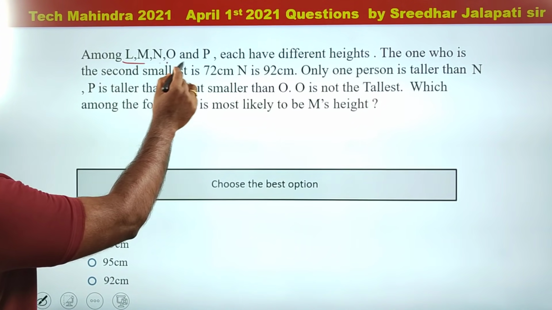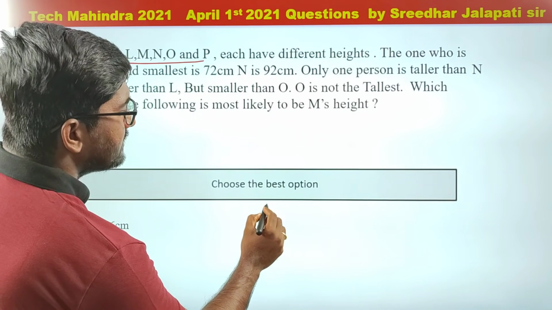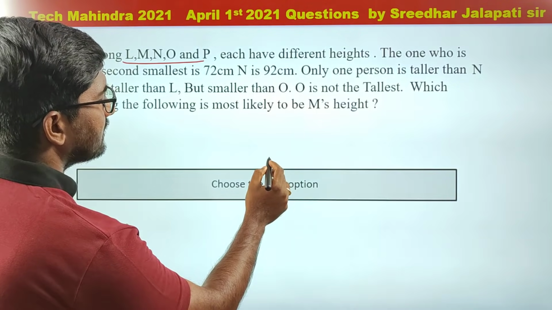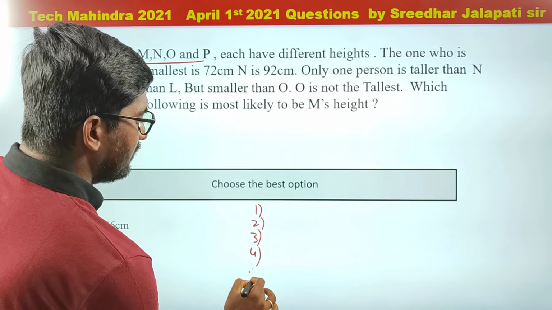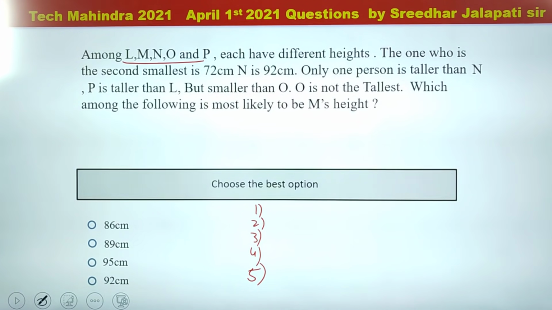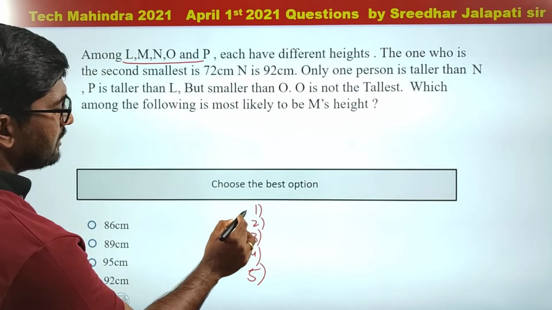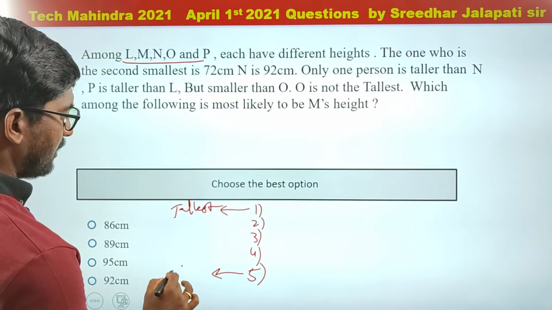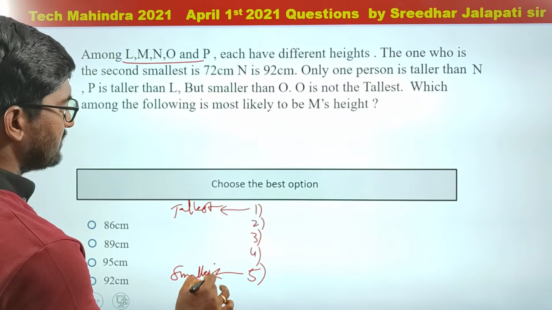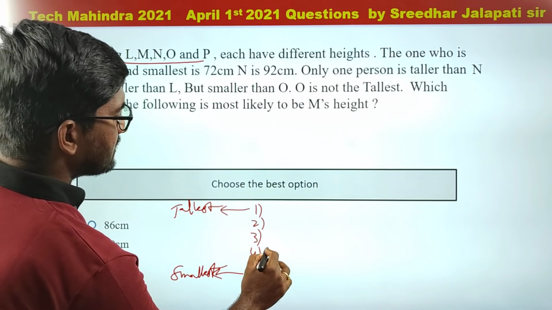Among LMNOP, 5 people, each have different heights. So again let me arrange them according to their heights. So I'm taking this as let's say 1, 2, 3, 4, 5. 5 people, right? Now the one who is the second smallest is 72. So in my notation, 1 is the tallest and 5 is the smallest. So who is second smallest? 4th. And who is that person? We do not know. So he is 72 centimeter.